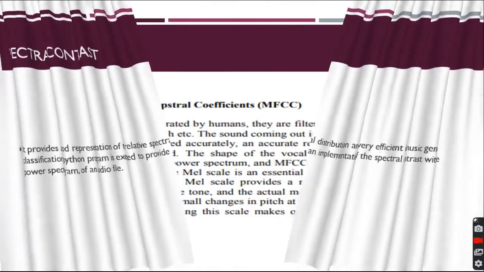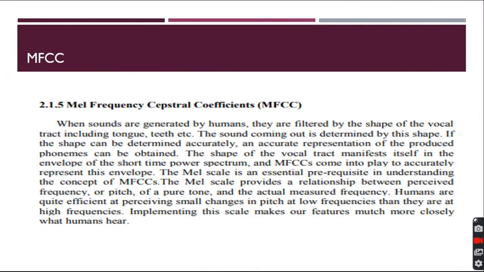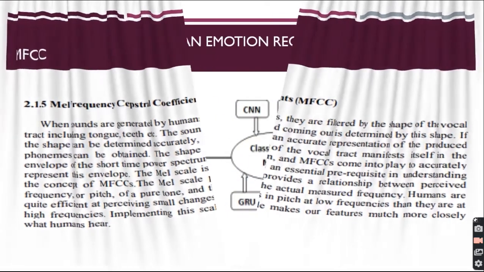And last, the most important thing, MFCC. It has certain coefficients, out of which the last 8 are very important. The first 8 and 11 can also be used, 11 coefficients. They are filtered by the shape of the vocal tract. So MFCC basically tells us how the vocal tract moves, the tongue, the teeth, how they move. The MFCC gives us a pure picture of the way of speaking and the way of vocal tract movement.